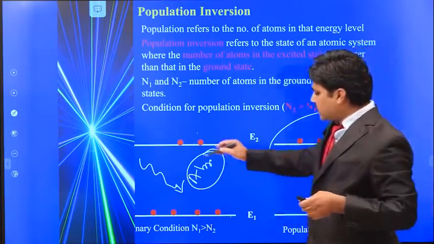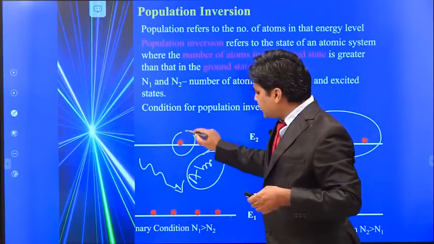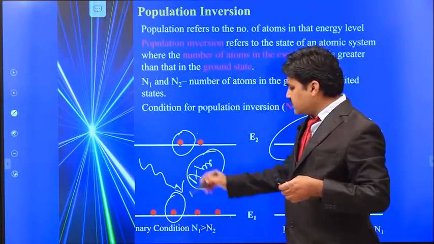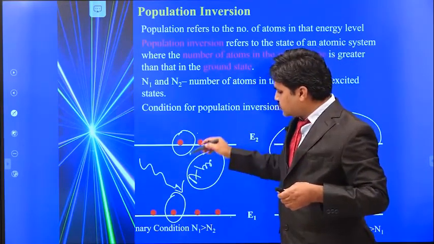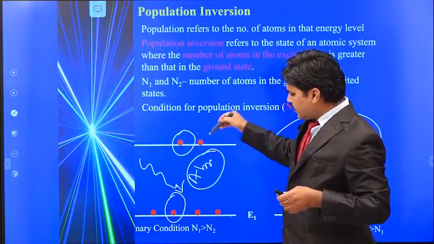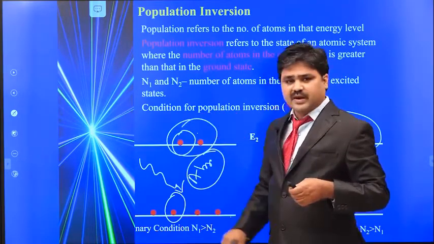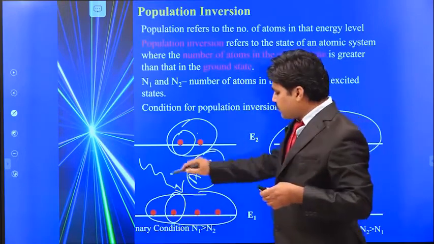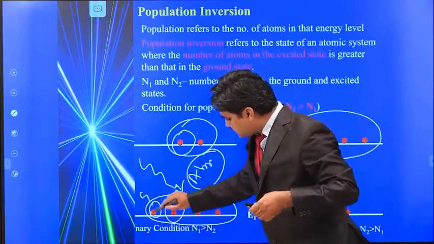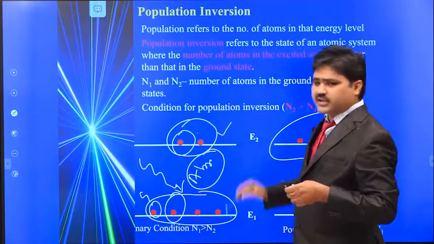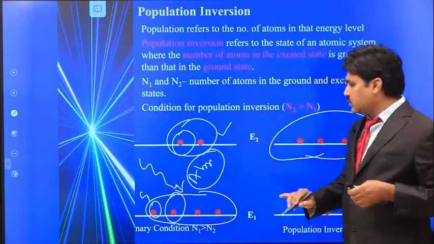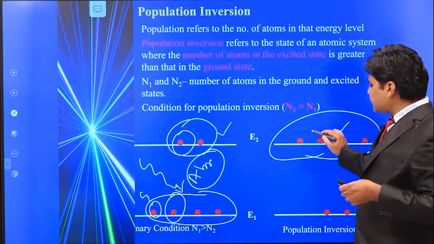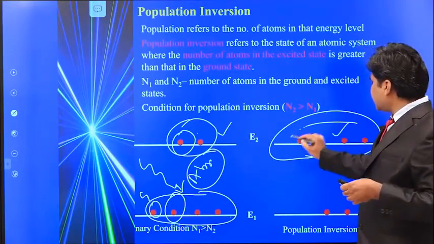When a photon falls on an atom, stimulated emission and stimulated absorption are both equally probable. That means when the photon falls on these atoms, some electrons are in the excited state in some atoms and some electrons are in the ground state in other atoms. So absorption can take place or stimulated emission can take place, and both are equally probable. So we need the atoms in the excited state, because for stimulated emission to occur we need the atoms in the excited state.